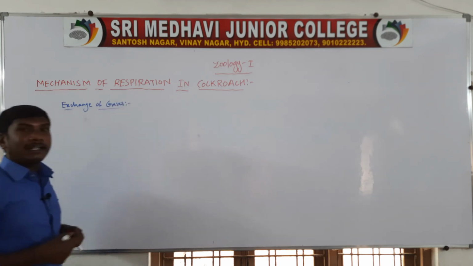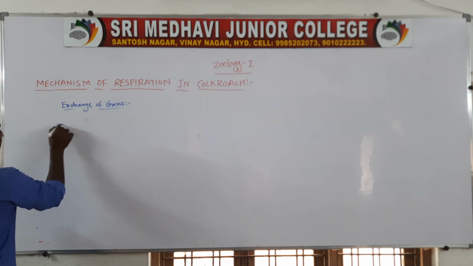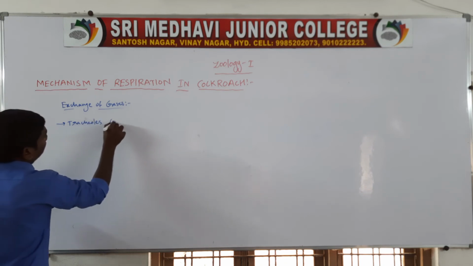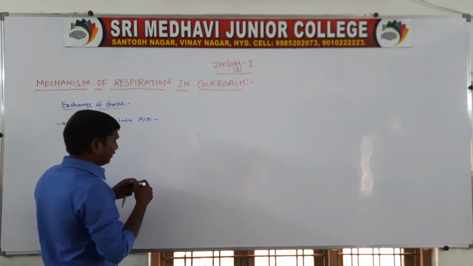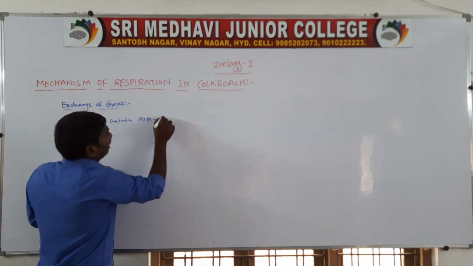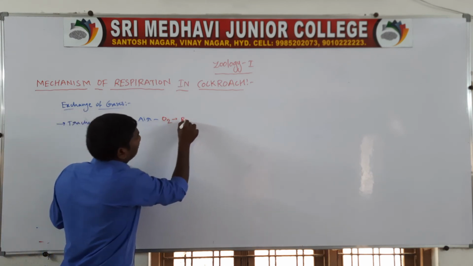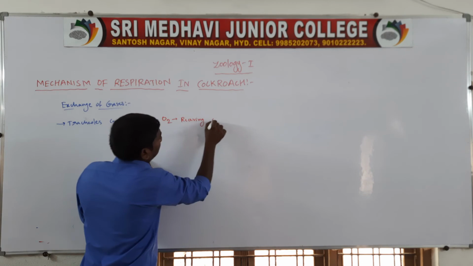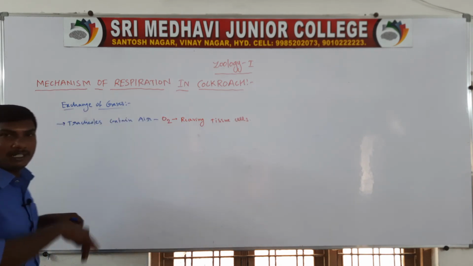The atrioles, the stigmata, trachea and tracheoles. First point, tracheoles contain air, and that air contains oxygen. This oxygen is received by the tissue cells.